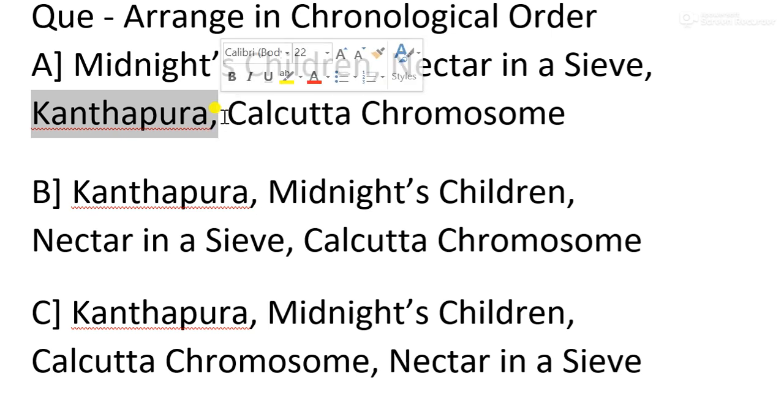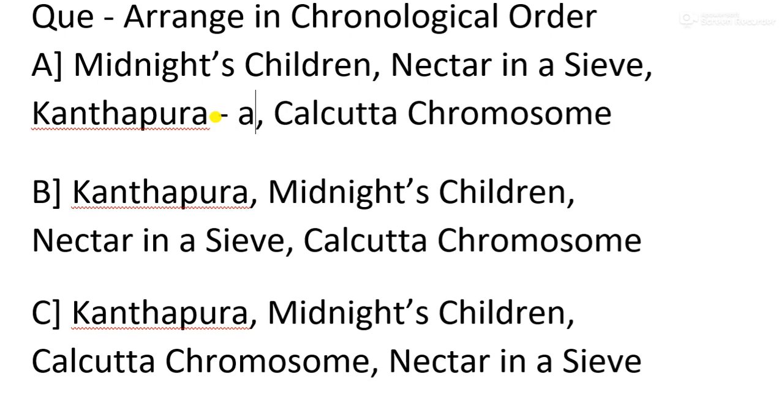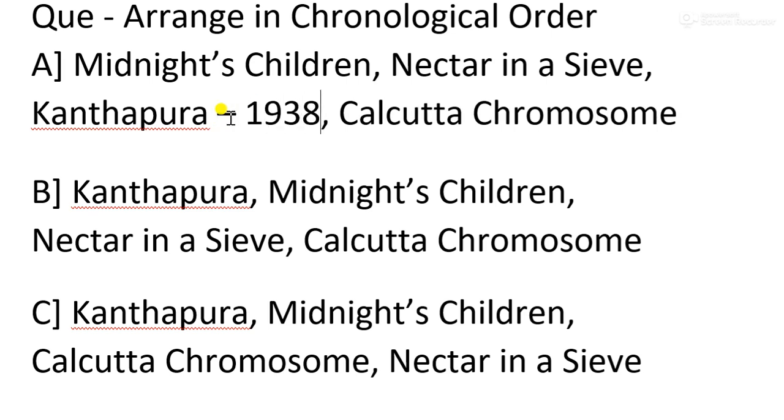Kanthapura was written in the year 1938. Then for Midnight's Children, what is the name of the writer? Salman Rushdie, a very important writer. We shall discuss him. And then Calcutta Chromosome is written by Amitav Ghosh, if I am right.